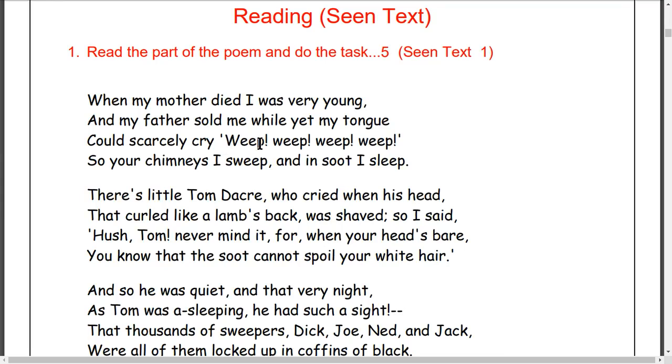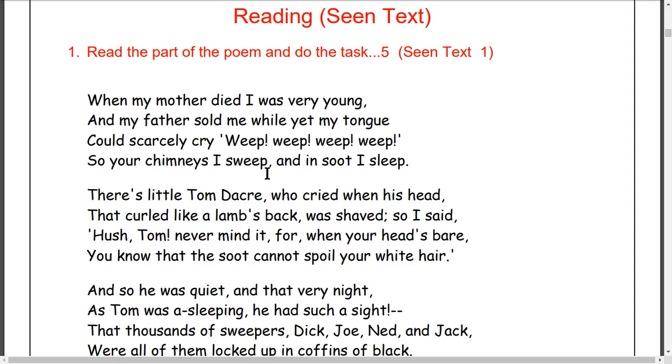He sold his child when he was very young, and he could not say "sweep." This is not "whip," this is not whipping here. This is the child's language, and there is something hidden here. This is a "sweep." "Would scarcely cry in place of whip." Sweep means his father sold him to the owner of the chimney factory to sweep it.